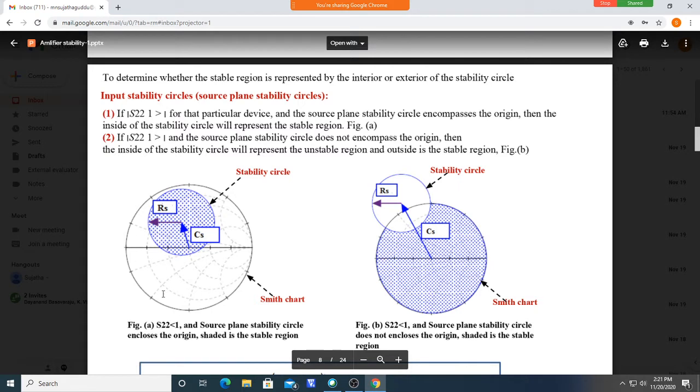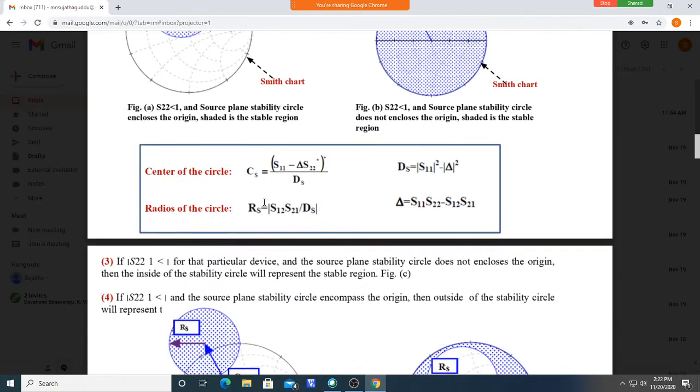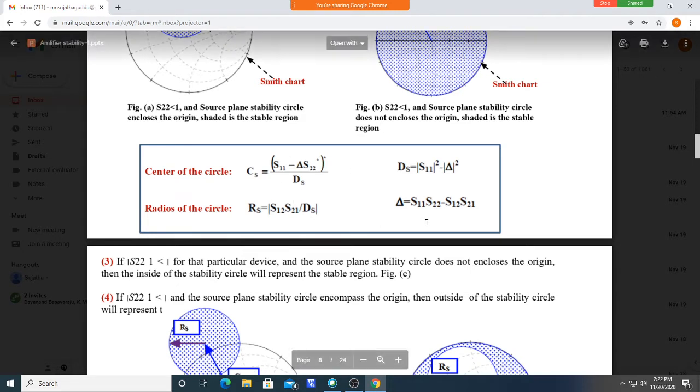You see, this is a Smith chart. Over that, we have drawn a circle like this. This circle drawn over the Smith chart is called the input stability circle. For example, you have to draw the circle like this. To draw this circle, what do we need? Center and radius. So these are the equations for center and radius.